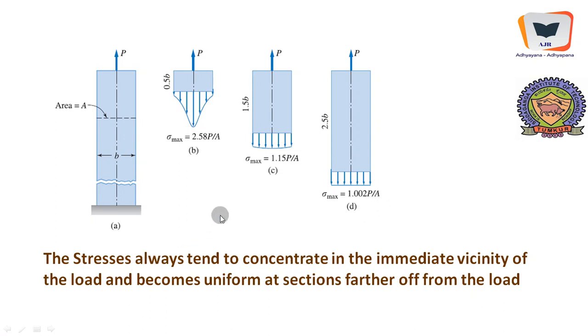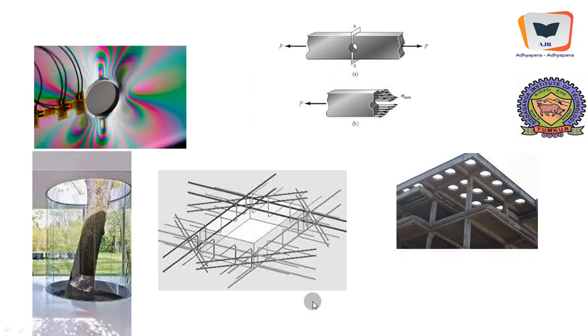In essence, it can be concluded that Saint Venant's principle means the stresses always tend to concentrate in the immediate vicinity of the load and become uniform at sections farther off from the load. Of course, this principle has been extensively used to find stress concentration around holes. In a plate with a hole, if you pull the plate, the stress distribution around the hole will be complicated.